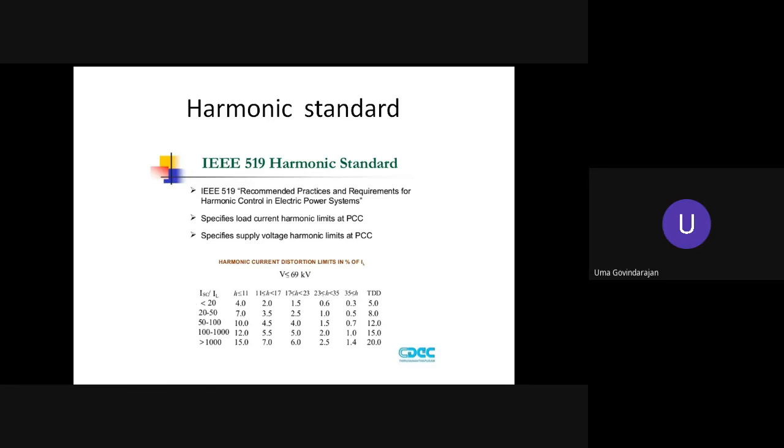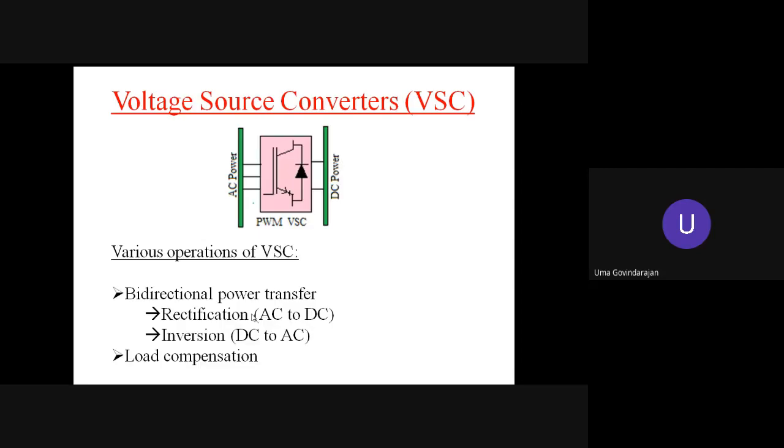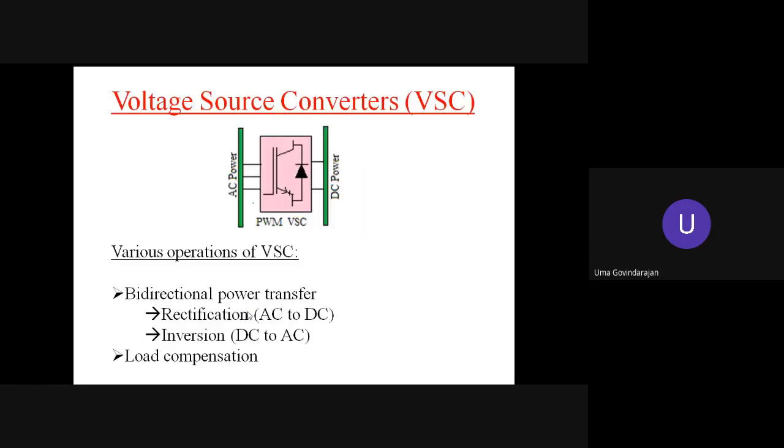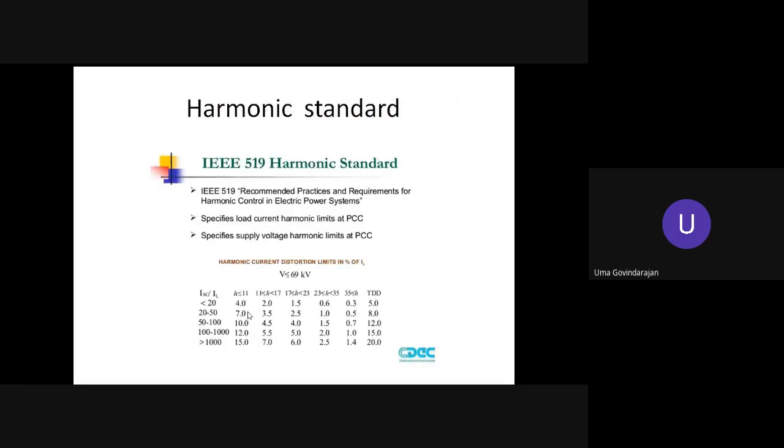1 by X plus is the short circuit capacity. You select one of the rows. For example, I'm selecting this row, where my short circuit capacity is around 49. After selecting this, all the harmonics less than 11, their RMS value should not exceed 7% of the fundamental. Similarly, 11 to 17 should not exceed 3.5% of the fundamental, and so on. But the total demand distortion, TDD, allowed is 8.